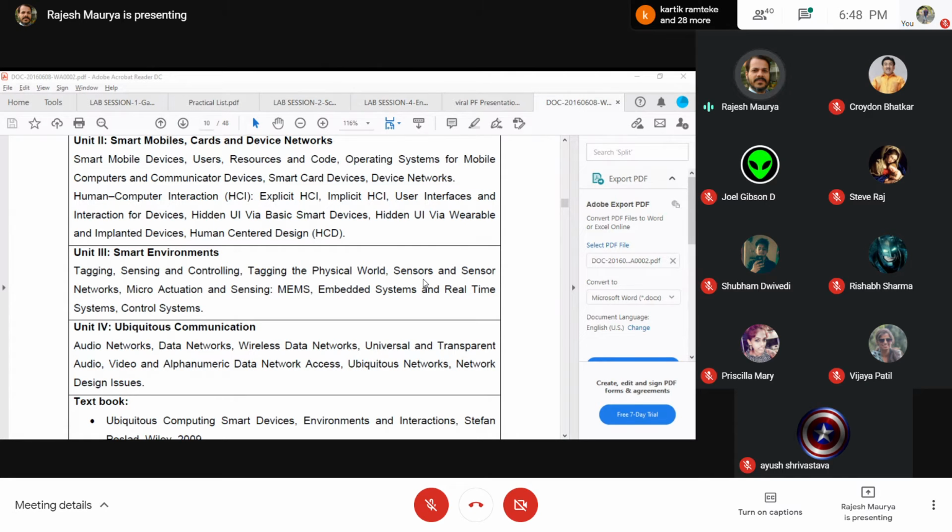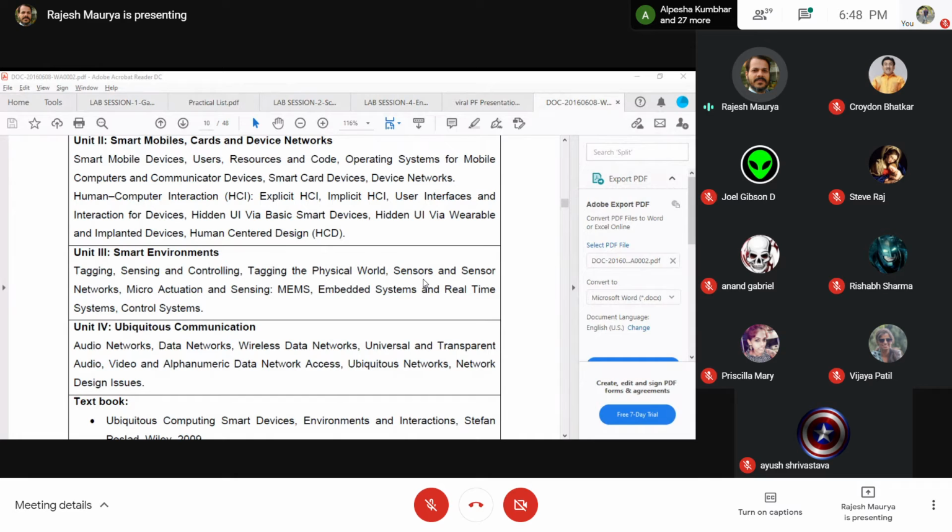Then full forms of some of the abbreviations like RFID, SIM, or similar kinds of things. So that may be there, and their properties may be there. Different types of RFID tags, I have already told you that. And applications. As I discussed the types of RFID tag, you have active tag and passive tag. So you may have a question saying that these are the properties, which type of tag it is, or given a particular tag, which of the properties are being satisfied by that particular category of the tag.